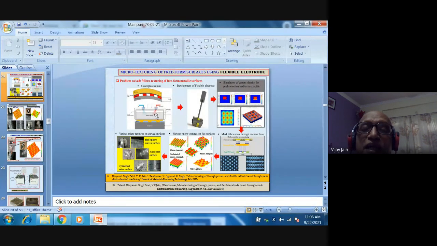So this is the kind of flexible electrode Dr. Divyans Patel has used, but there is a lot of scope. You can further work with different materials, different shapes, different arrangements also over here, right?